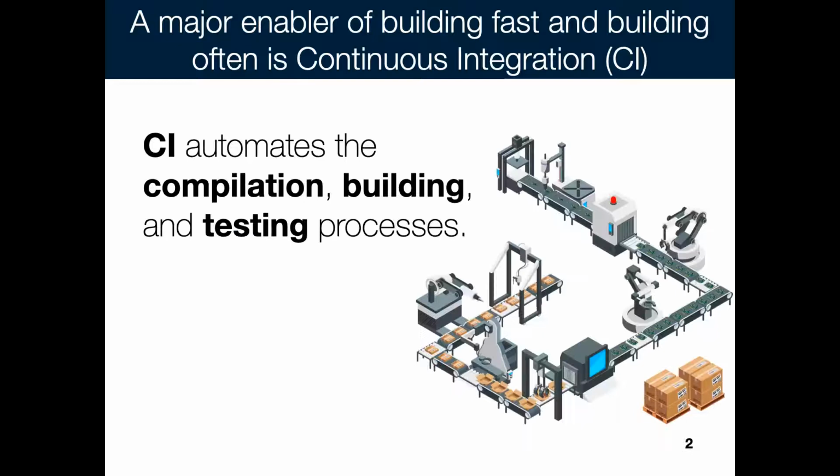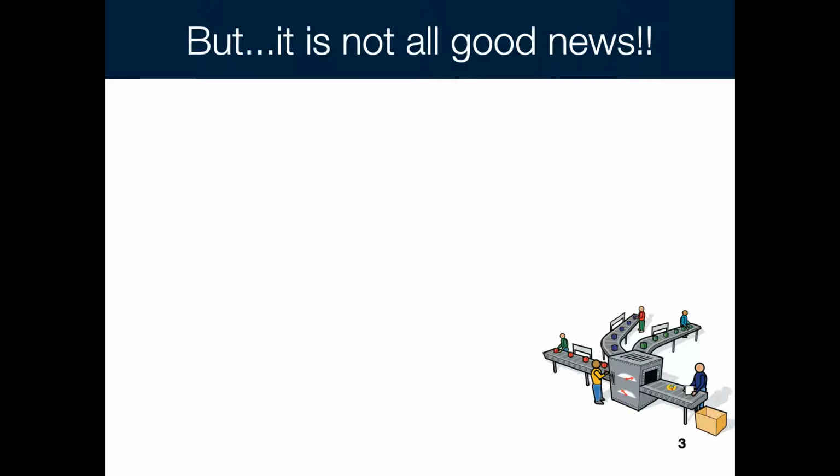Let me start by saying that nowadays software developers are encouraged to build fast and build often. The main enabler of that is the use of continuous integration, or CI. CI automates the compilation, building, and the testing process. But it is not all good news.